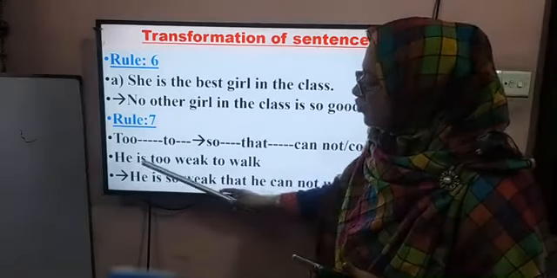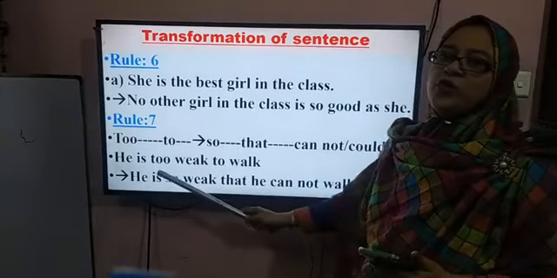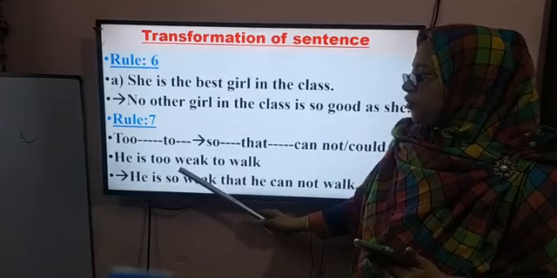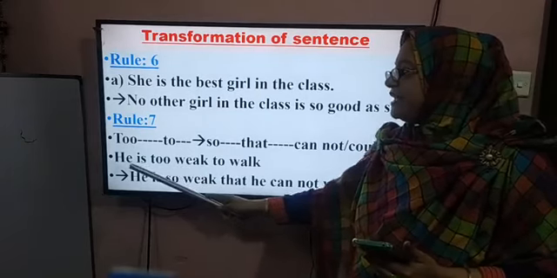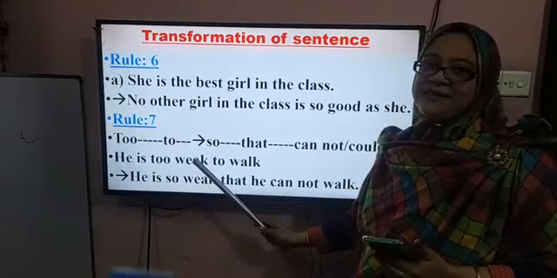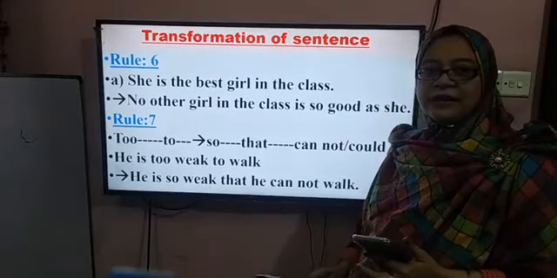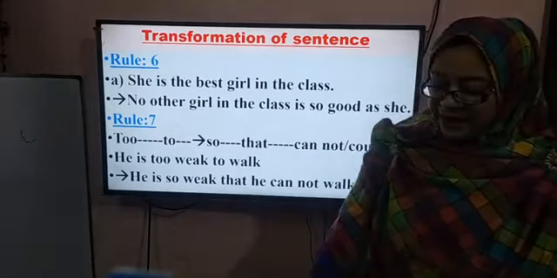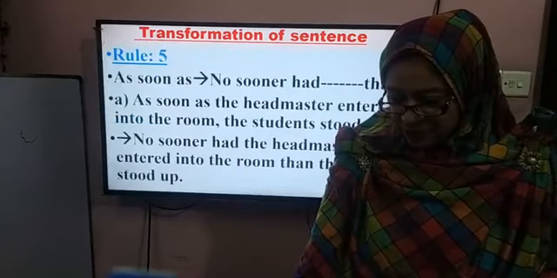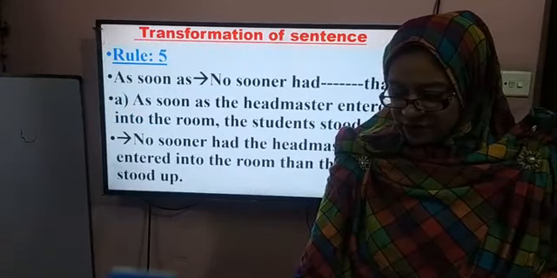Look at here. He is too weak to walk. এতই দুর্বল যে হাঁটতে পারে না. So you have to use: he is so weak that he cannot walk. হাঁটতে পারে না. I again repeat all the other rules. This is important.